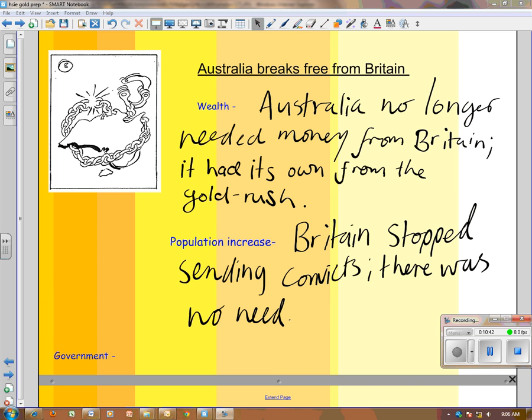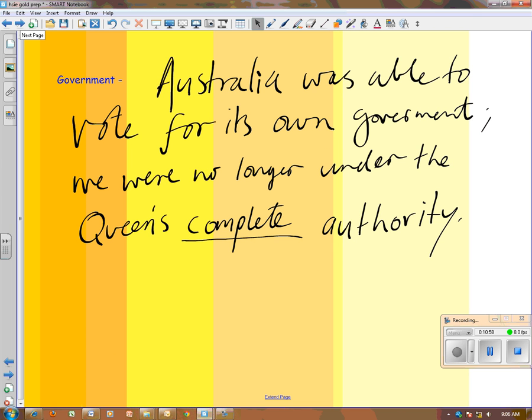Second reason was population increase. Britain stopped sending convicts over. There was no need. We had plenty of immigration happening by itself without Britain having to supply bodies to fill up Australia.